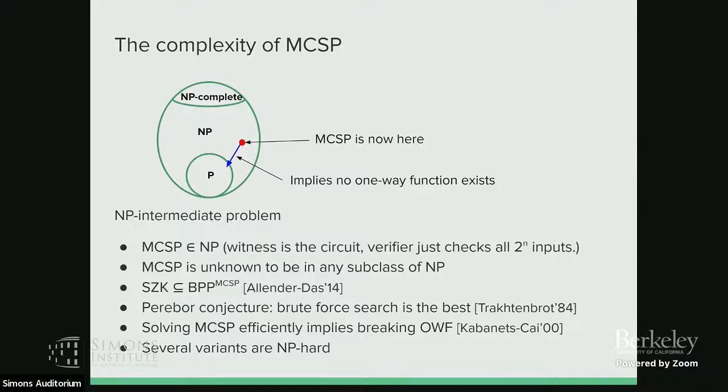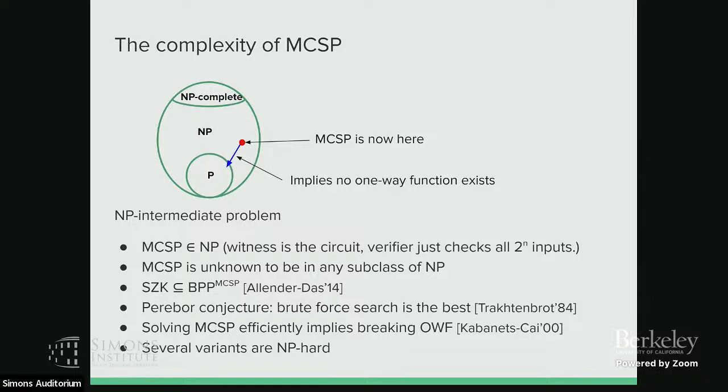And we know that SZK reduces to MCSP via randomized reduction. There's a conjecture that says brute force search is the optimal, or say is the best algorithm for MCSP. And solving MCSP efficiently implies breaking one-way functions. So that's why some people believe that if we believe that cryptography exists, then MCSP should not be in P.